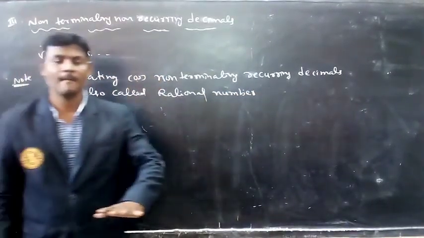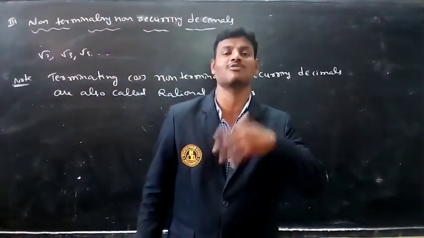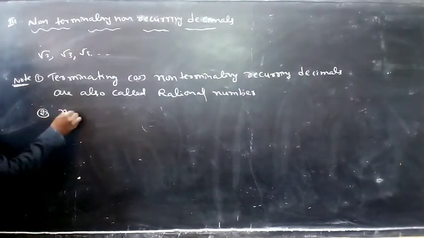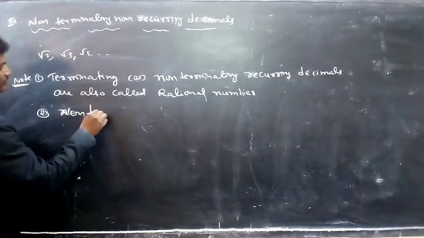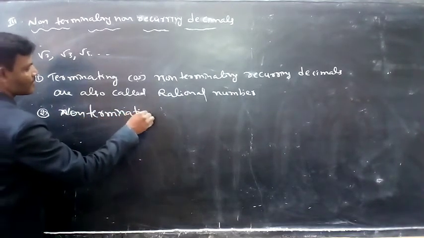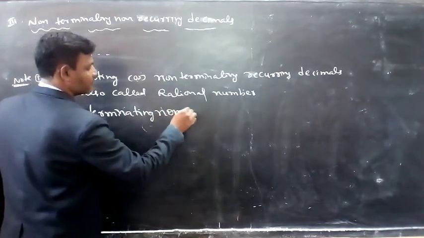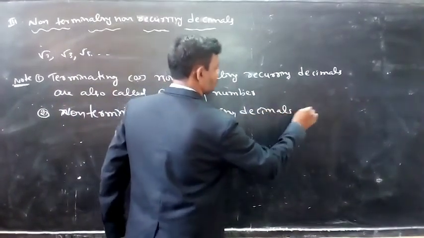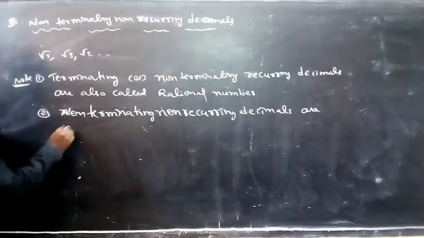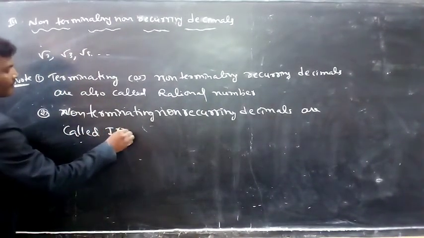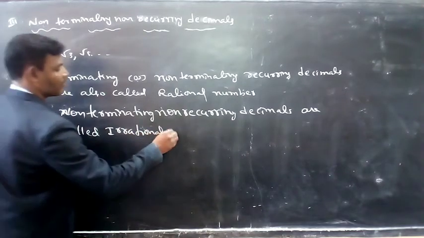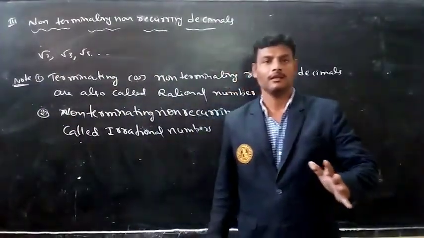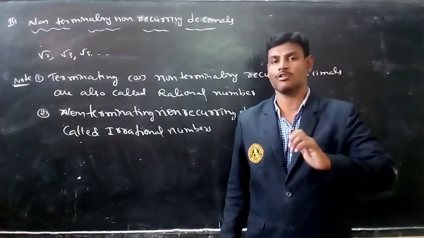See here, terminating or non-terminating recurring decimals are called rational numbers.